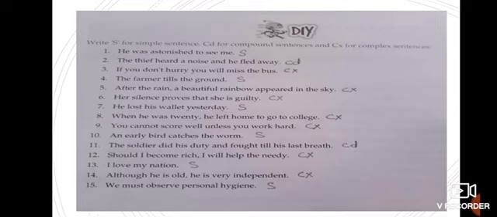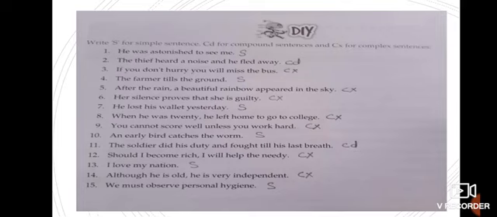This is a very simple sentence. There is nothing extra, nothing dependent along with this. It is only one clear sentence. So what will we write? We will write S for simple sentence.